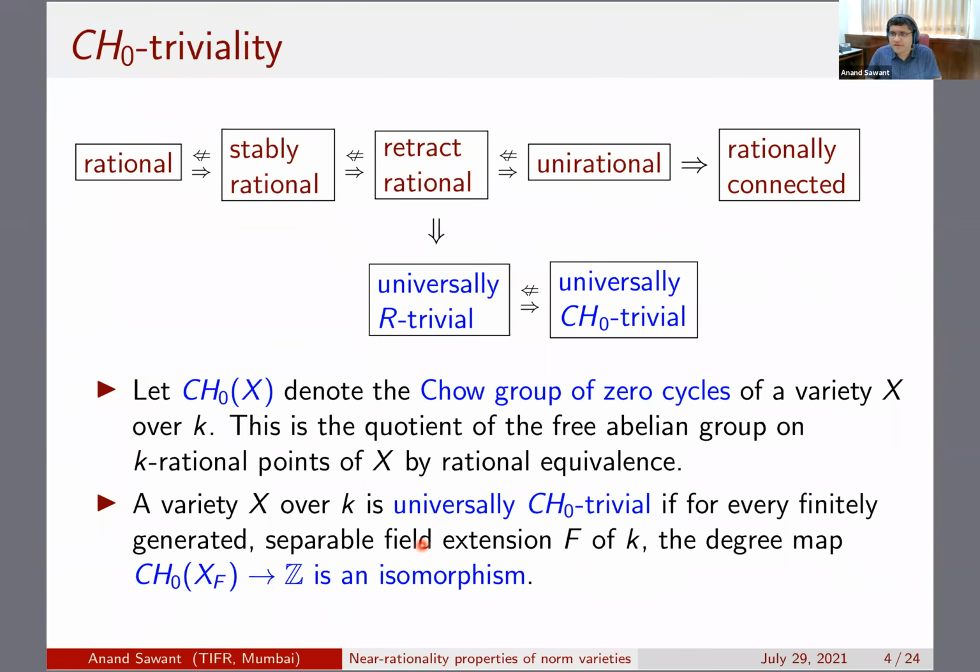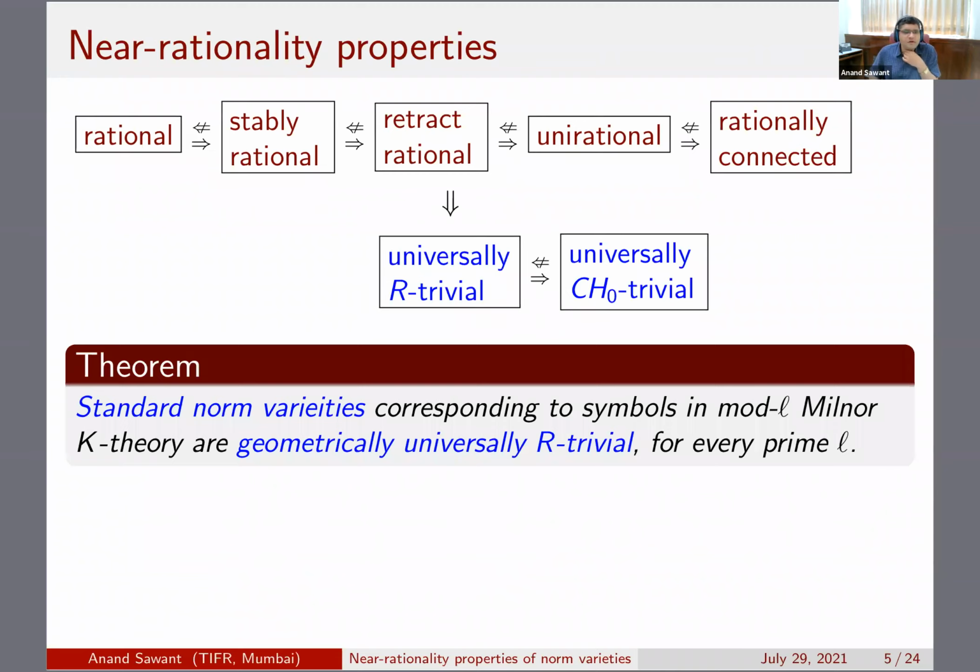By the way, it goes without saying that in case you have any questions, just feel free to interrupt me and ask. Okay, so it is known that universal R triviality implies universal Chow naught triviality, but the converse is not true. Some examples are given in the work of Claire Voisin, but I will not go there. So let me introduce the main theorem in a vague way.